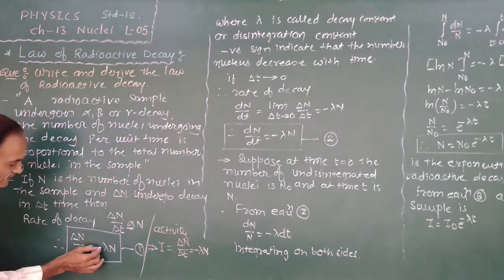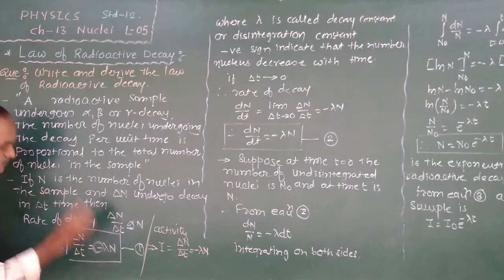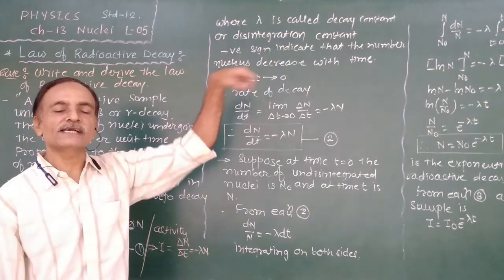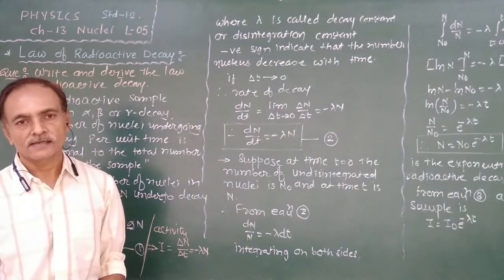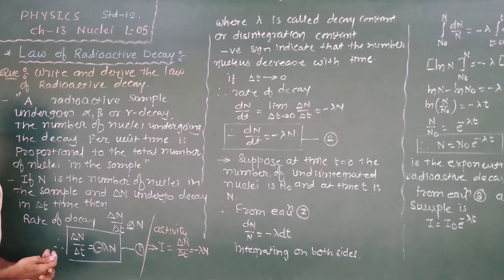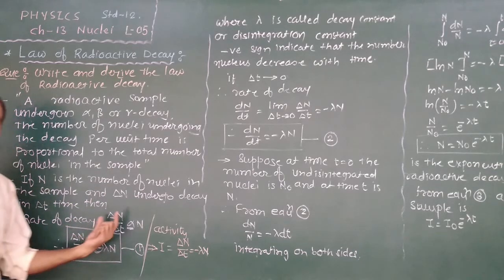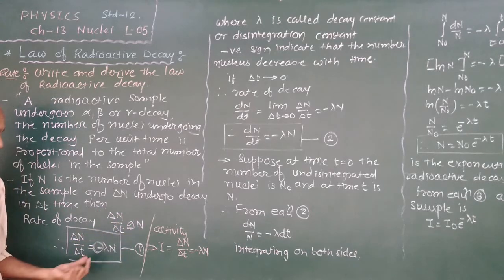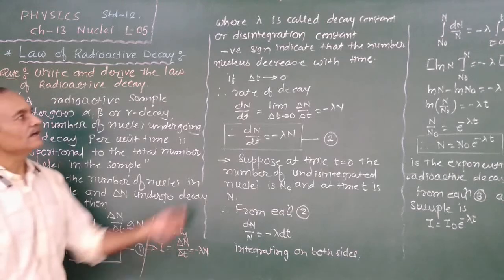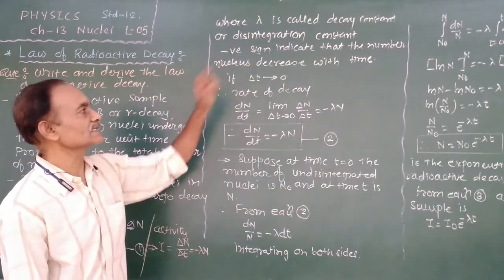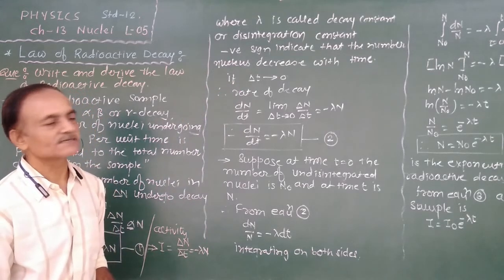Here, the negative sign indicates that as time goes on, the number of nuclei in the sample decreases, because more and more nuclei disintegrate, and therefore the total number of undecayed nuclei in the sample decreases.